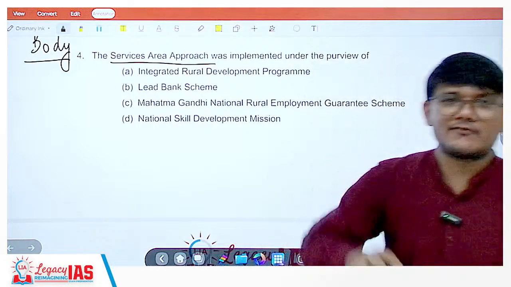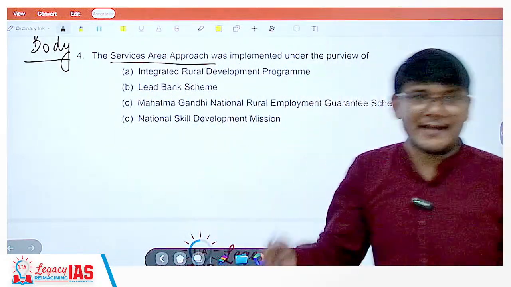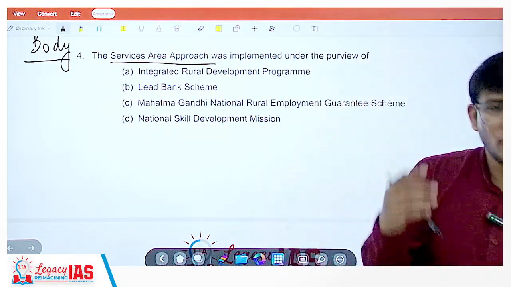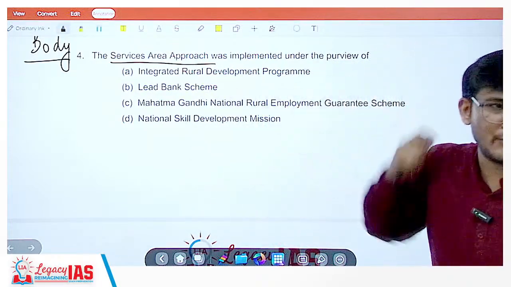Now here, since we are doing money and banking, you would try to find an option which is related to a bank and tick that as right. But that logic will not apply in the exams. So let us try to find out if any other logic is there or it is simply a factual question.